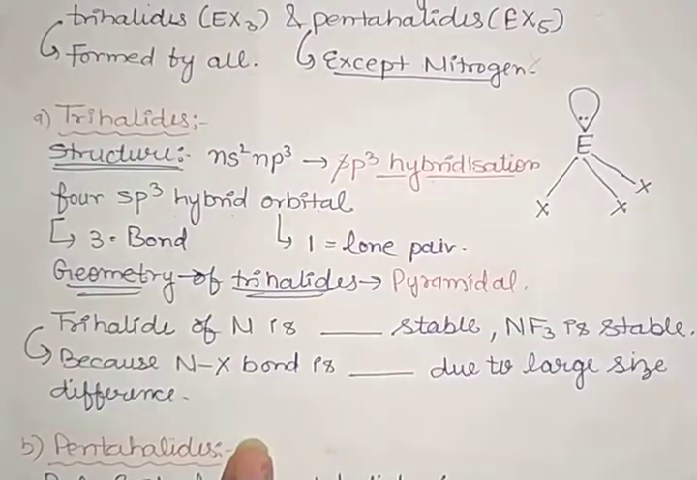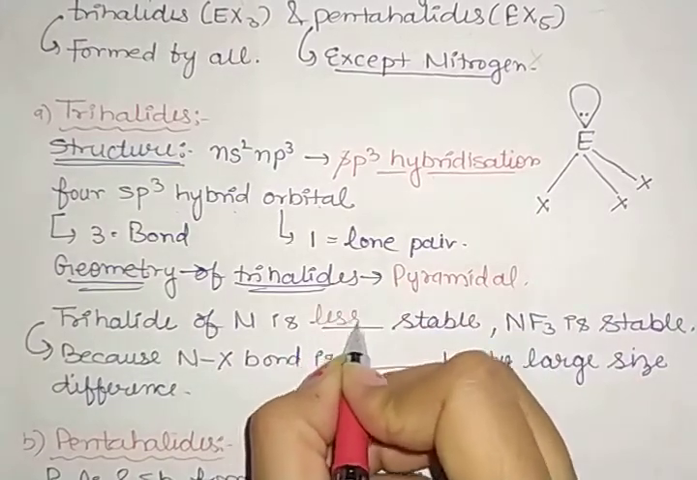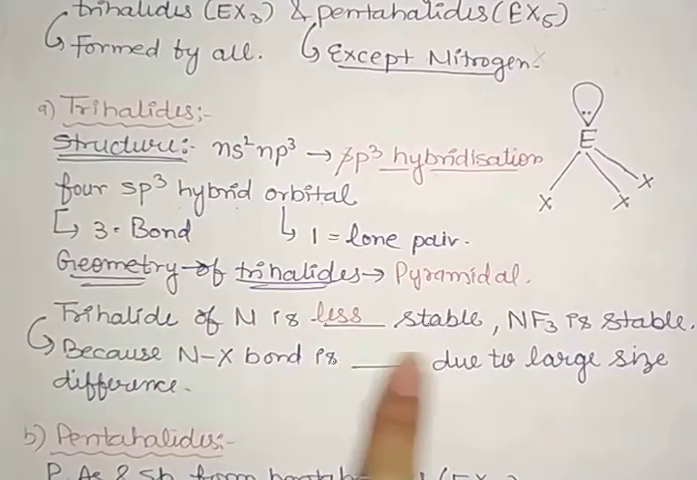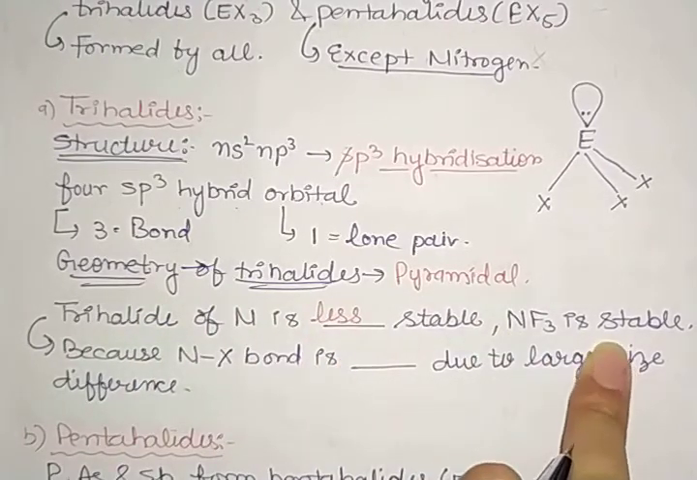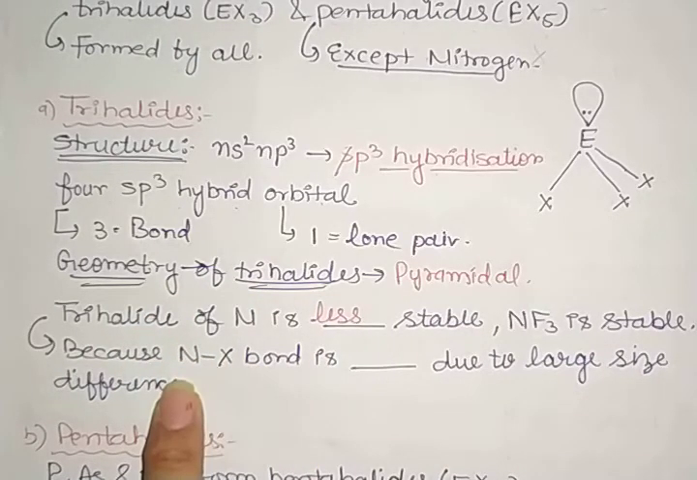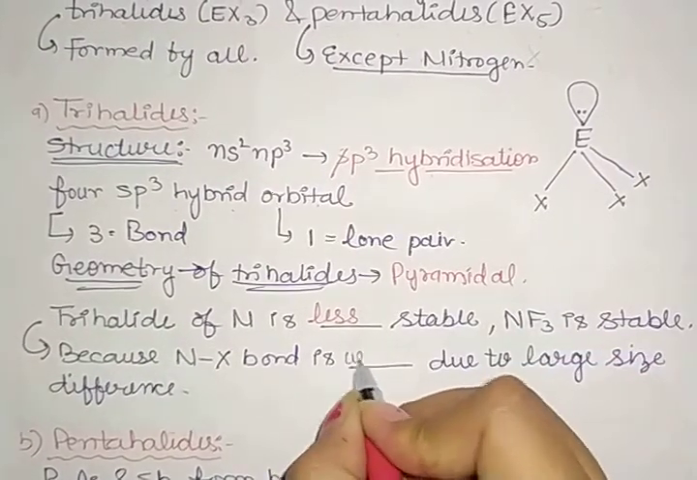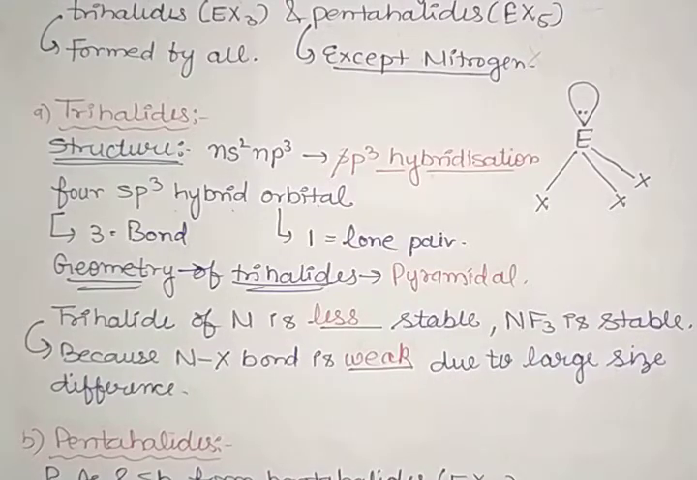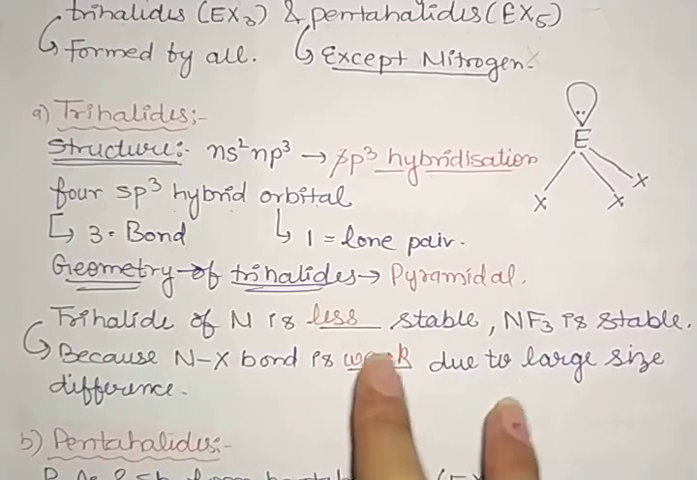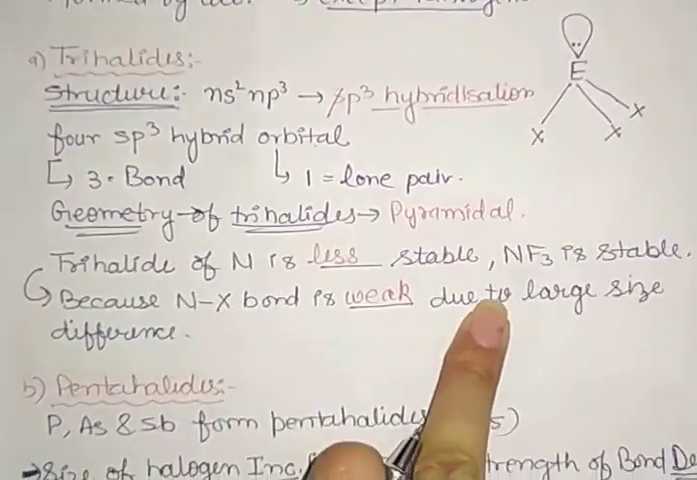Clear. So now the trihalides of nitrogen are less stable. The trihalides of nitrogen are less stable, but here we have NF3 which is stable. Now why are the trihalides of nitrogen less stable? Because the N-X bond is weak. It is weak due to the large size difference, because nitrogen and fluorine have almost the same size, but other elements are large in size. That is why nitrogen is not able to form bonds with those large size elements.